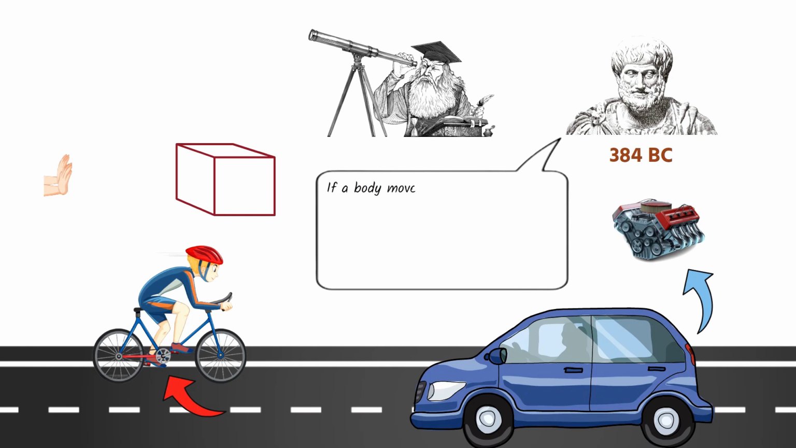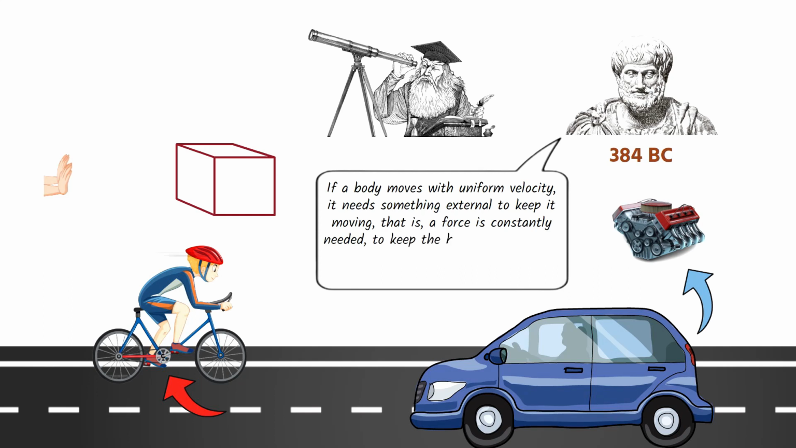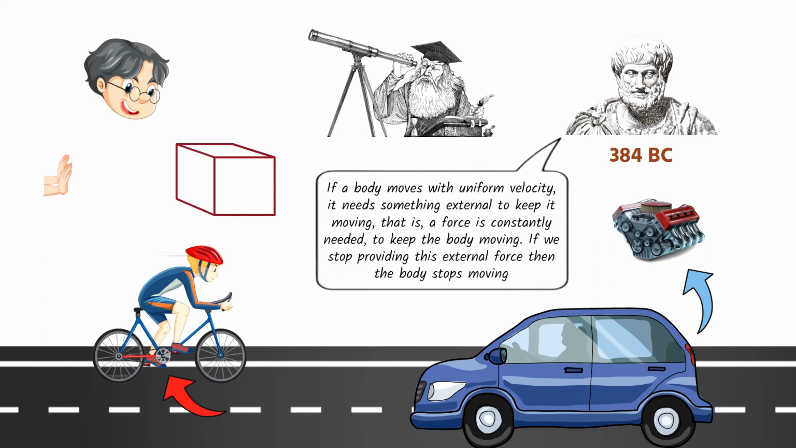He said that if a body moves with uniform velocity, it needs something external to keep it moving, that is, a force is constantly needed to keep the body moving. If we stop providing this external force, then the body stops moving. This view was based on the general observation of daily life, that the object stops its motion when the external force is withdrawn. We notice it when we ride a bicycle. We constantly apply a force on the pedals to keep it running. But if we stop pedaling, after a while, it stops. So we continuously supply the force to keep the bicycle moving.